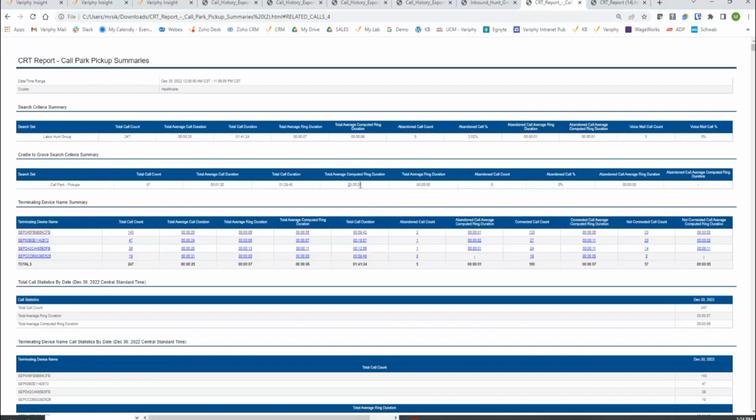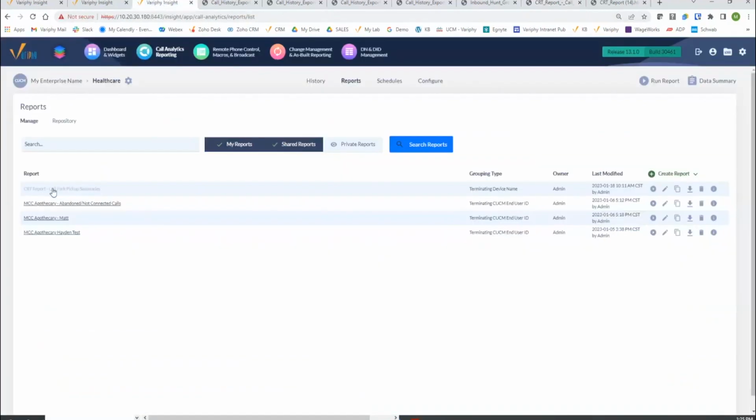But once again, this can very easily be polished and showcased to you for a group as a whole or individuals at the group level down here, which can showcase what their average speed to answer is. Now, this one's specific to call park pickups, but I think that one is definitely going to be paramount for managers and supervisors to be aware of.